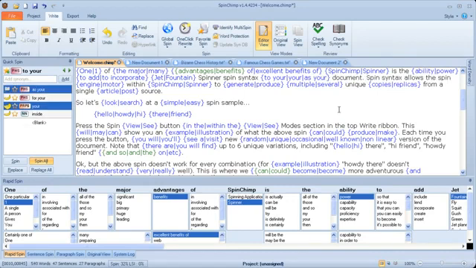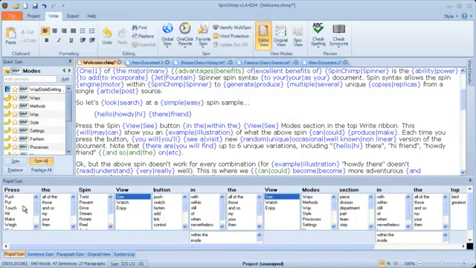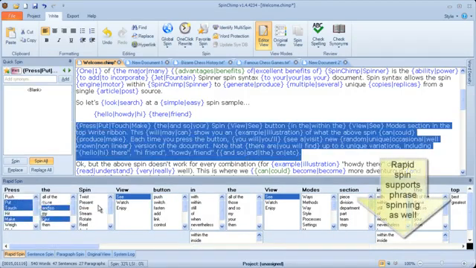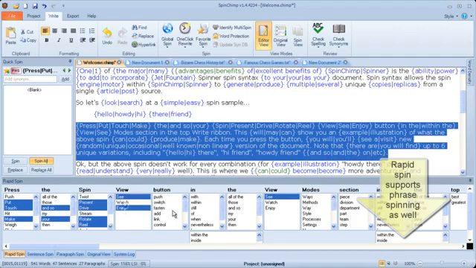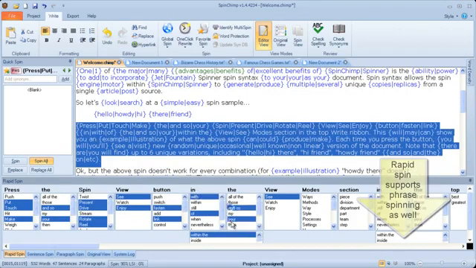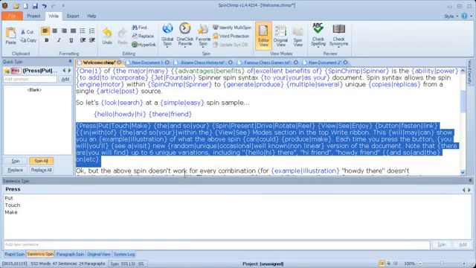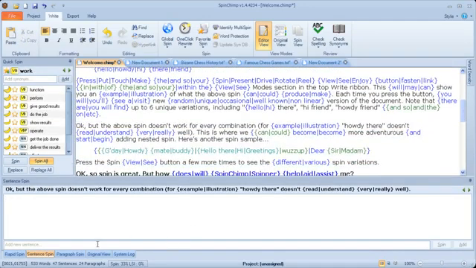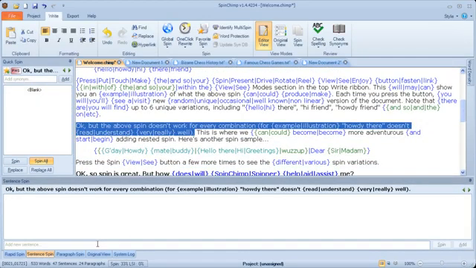We also have numerous other spinners, such as the rapid spin here. So if we click on a sentence, we can spin directly on that sentence by selecting words from the rapid spin pane. We have a sentence spinner, so by clicking on a sentence here, we're able to add new versions of this sentence. This is a new sentence.